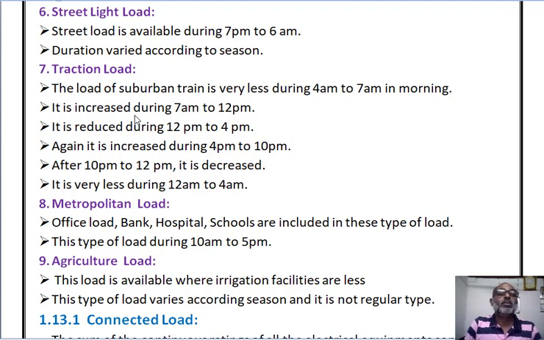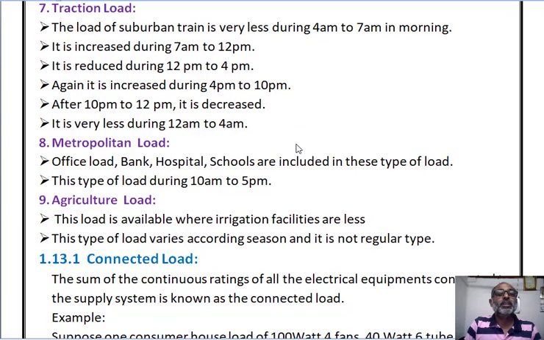Next, traction load. The load of the suburban train is very less during 4 a.m. to 7 a.m. in the morning, but it increases during 7 a.m. to 12 p.m. and again it is reduced during 12 p.m. to 4 p.m. Now again it increases during 4 p.m. to 10 p.m. After 10 p.m. to 12 p.m. it decreases, and it is very less during 12 a.m. to 4 a.m.